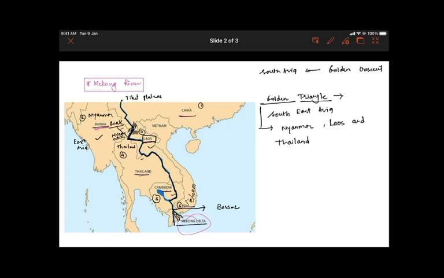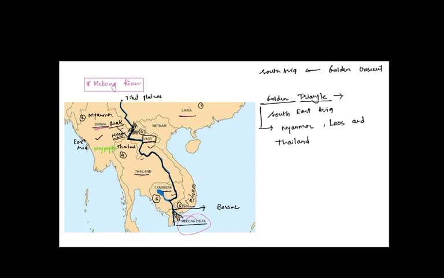Myanmar is Naypyidaw, Laos is Vientiane, Thailand's capital is Bangkok, Cambodia is Phnom Penh, and finally Vietnam's capital is Hanoi.